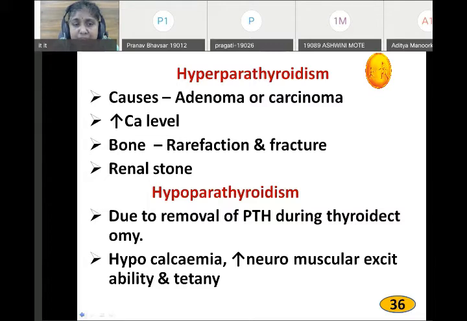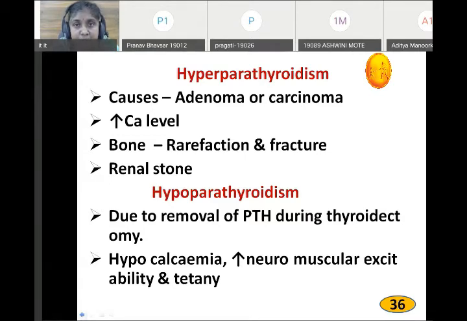Mainly it acts on the heart, causing cardiac dilation, arrhythmia, and it may give rise to cardiac failure.